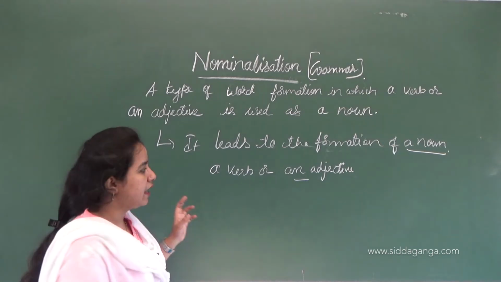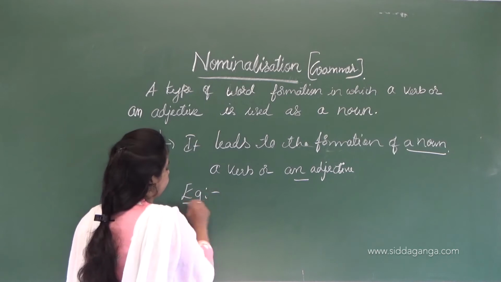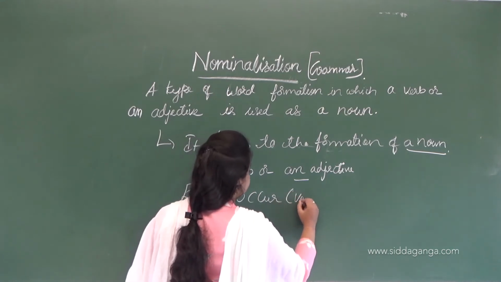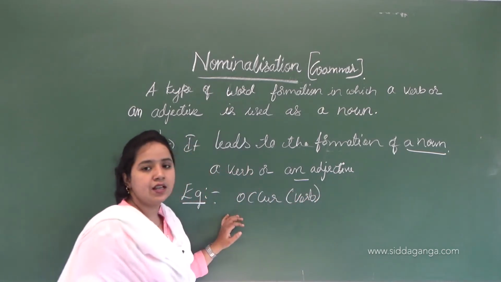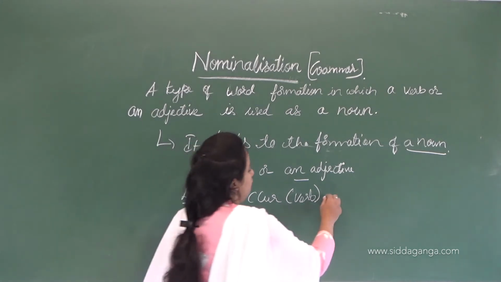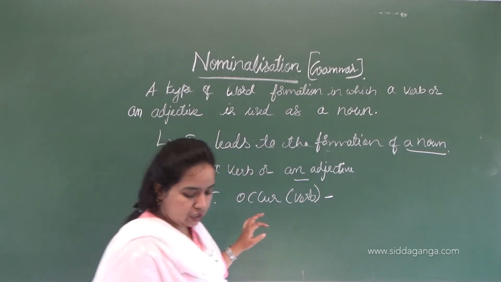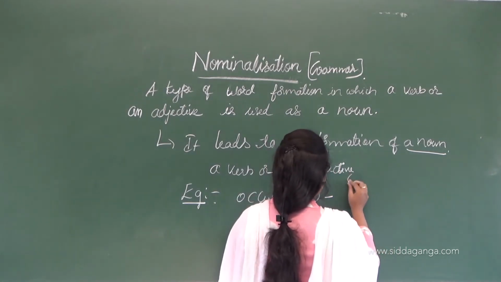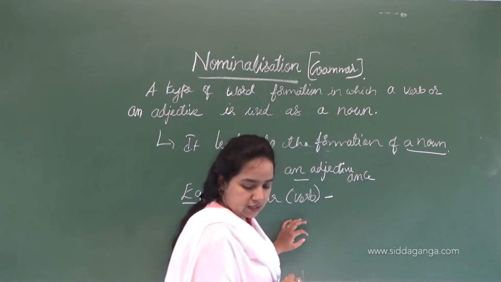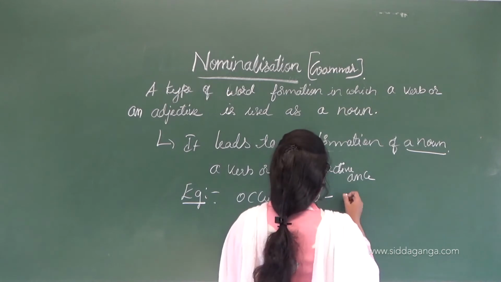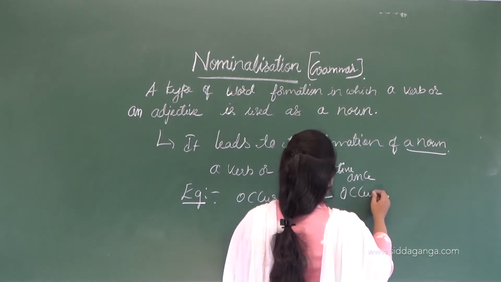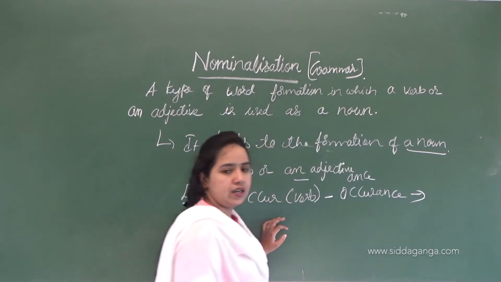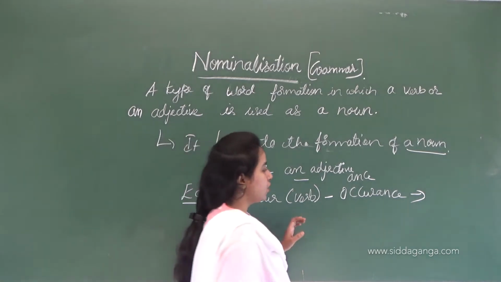So let's see an example of this definition. The first is occur. This word occur is a verb. When we add the suffix, you may call this a suffix, that is ance, to occur, it is called occurrence. So now this word is a noun.